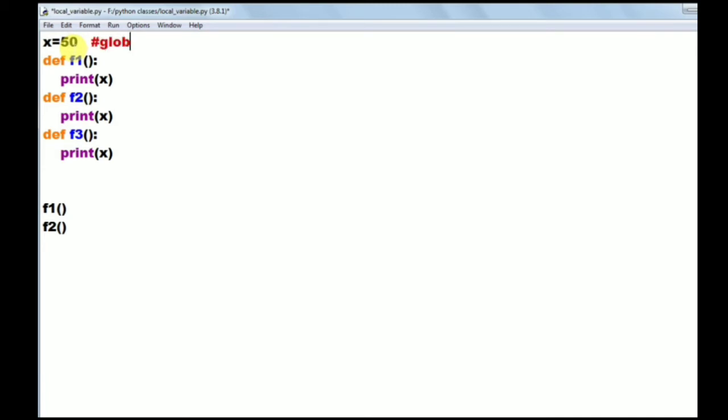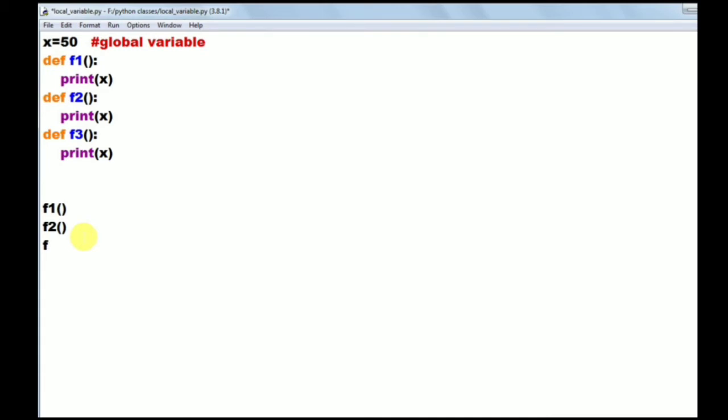So here what is x? X is the global variable. Global variable means that it is defined outside of all functions. Now this x we are trying to access in f1, in f2 as well as in f3. So call the f3 function also.